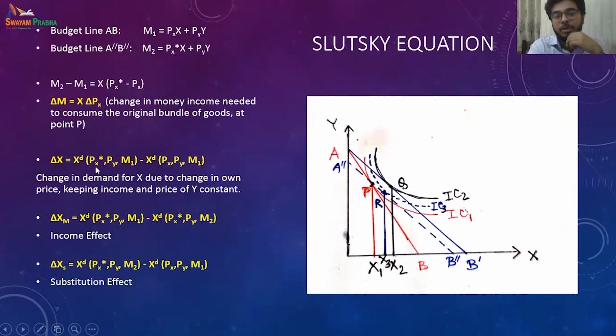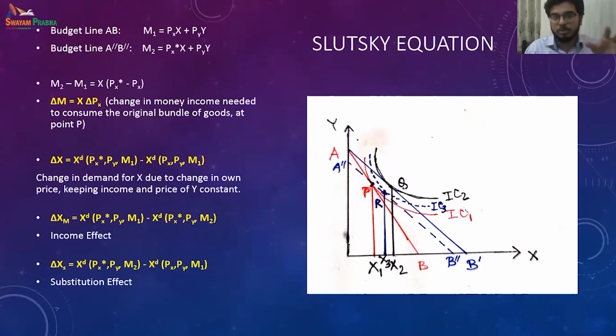So as I said, the Marshallian demand equation is the change in price and its impact on the change in quantity demanded. Nothing else is changing. So here, price of Y is not changing, my money income is not changing.